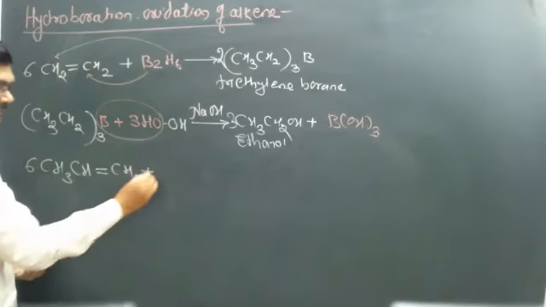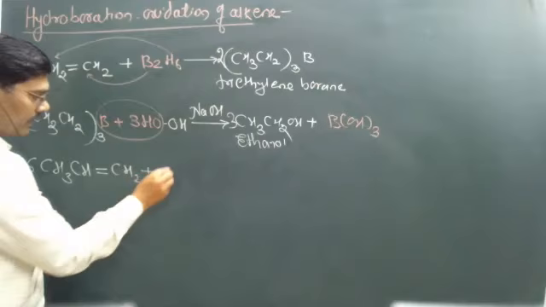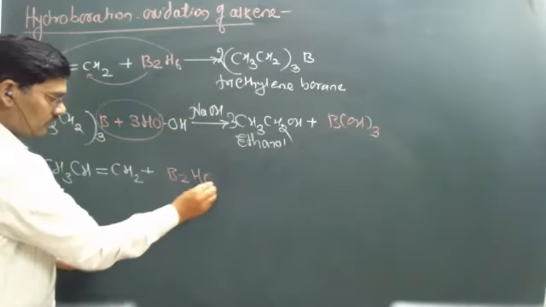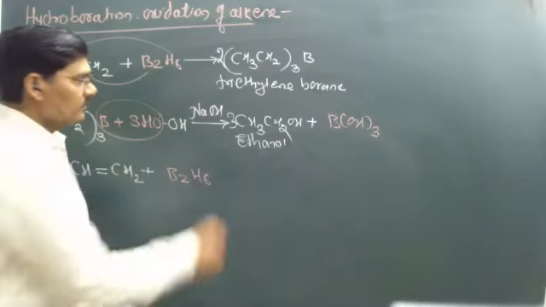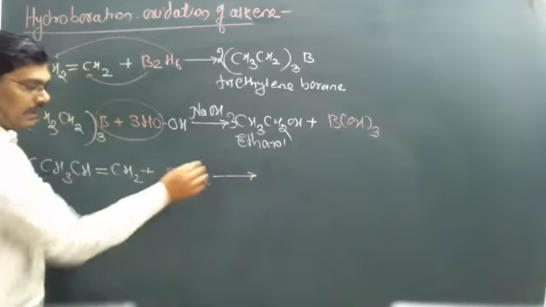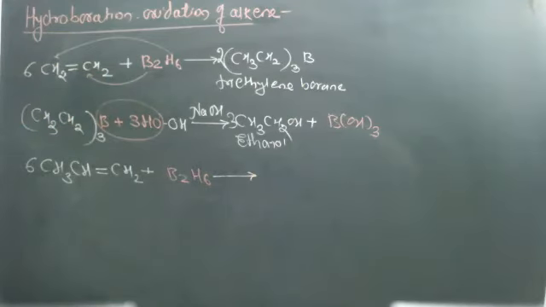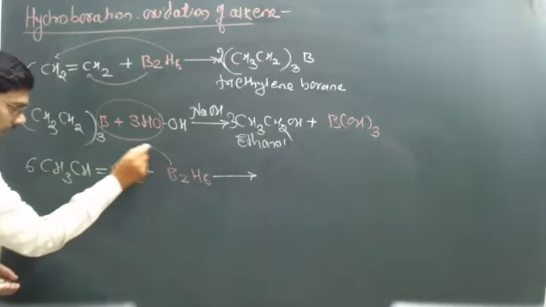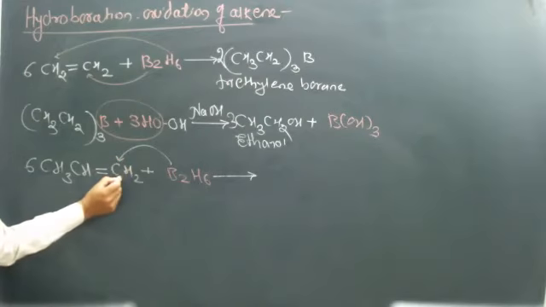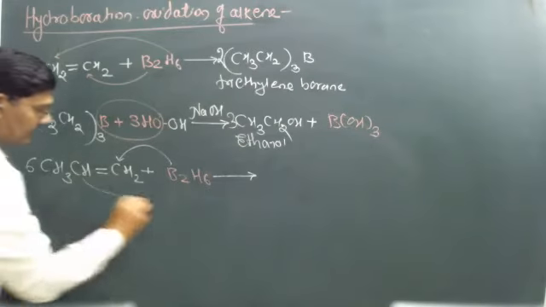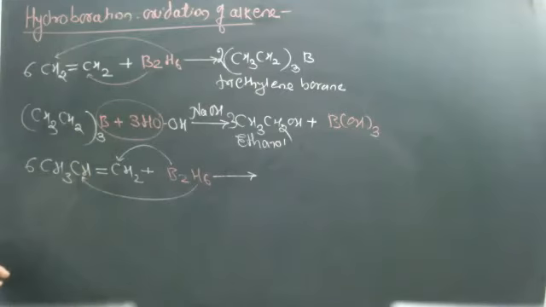When propane reacted with B2H6, the addition takes place according to the anti-Markovnikov rule. The boron is attached to this carbon atom because it is the less substituted carbon atom, or carries more hydrogen atoms, and then the hydrogen is attached to the other carbon atom.